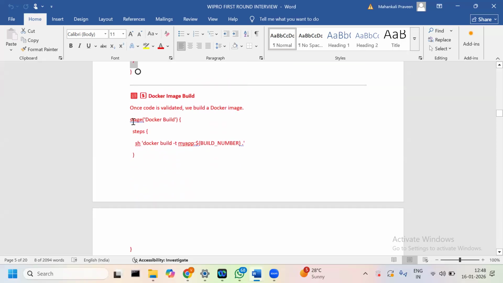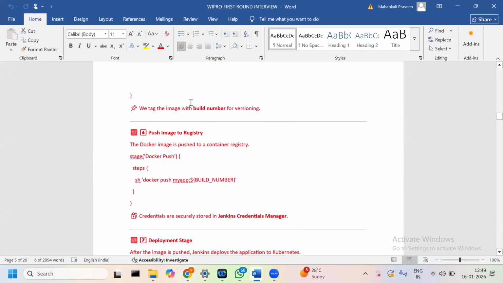And then the Docker image build. Here we provide the Docker build command. Okay, under stages, steps, we have to provide this command. The tag of the image is the build number for our version. Then push the image to the registry.